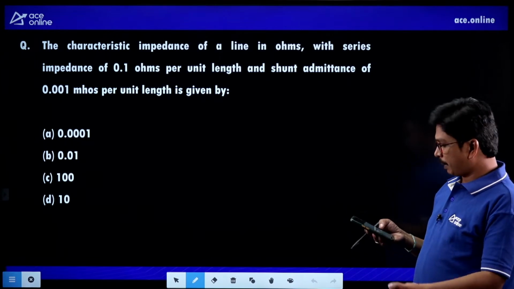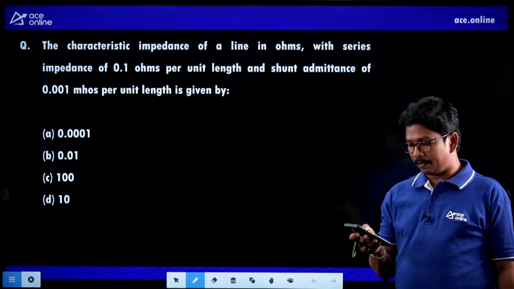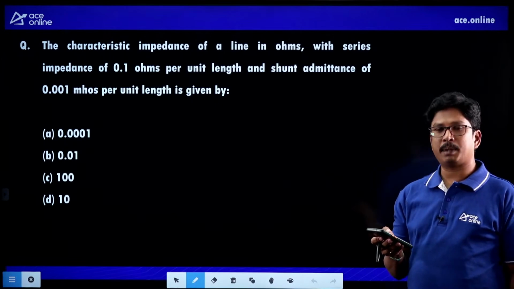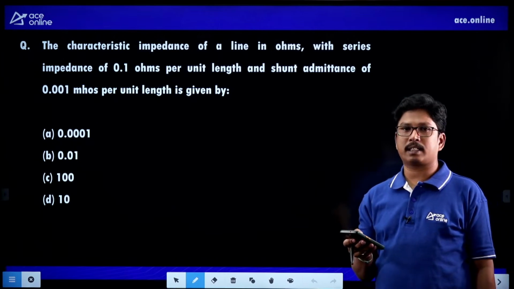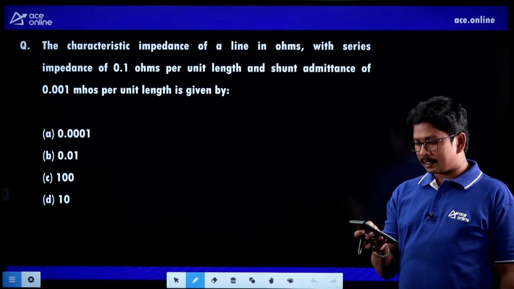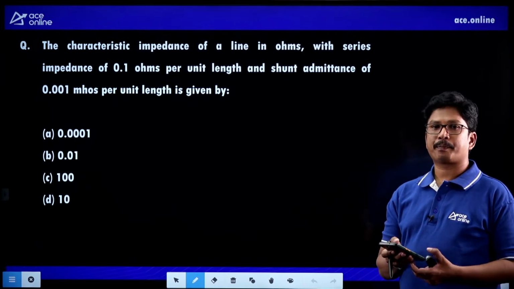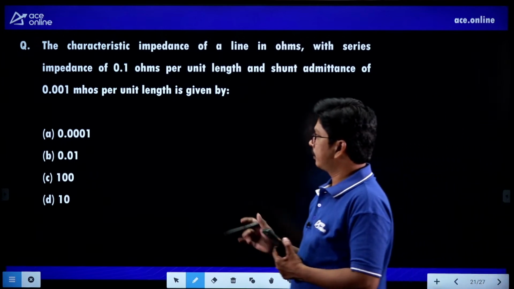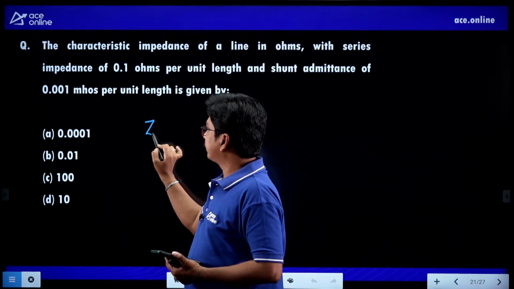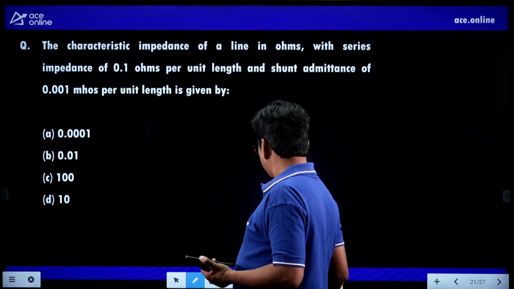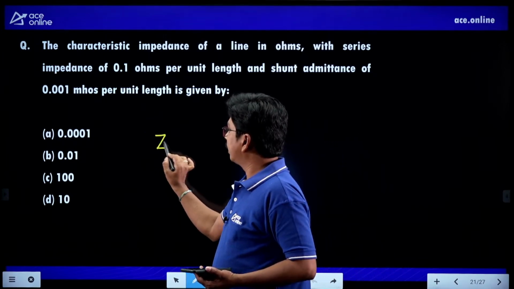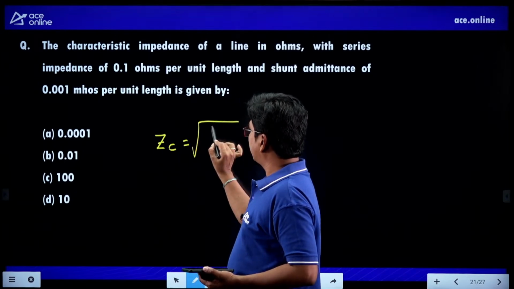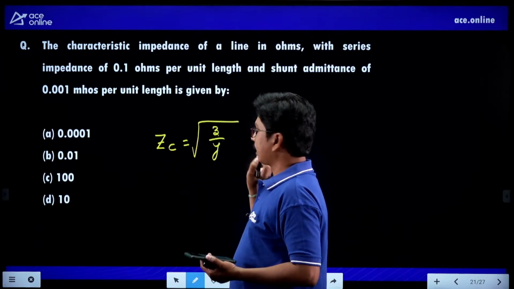So whenever series impedance and shunt admittance are given, what is the characteristic impedance formula? ZC. What is ZC, students? The value of ZC is root of Z by Y.